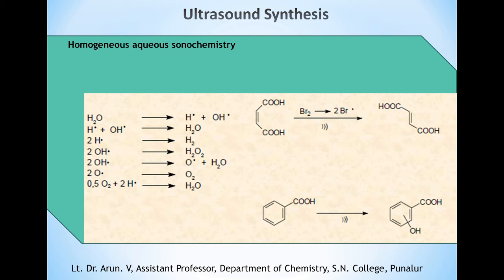Here we see a cis isomer converted to a trans isomer using ultrasound, and also the conversion of acid to phenolic acid.